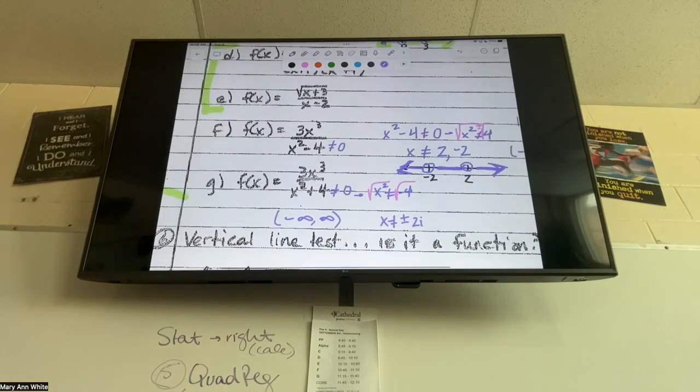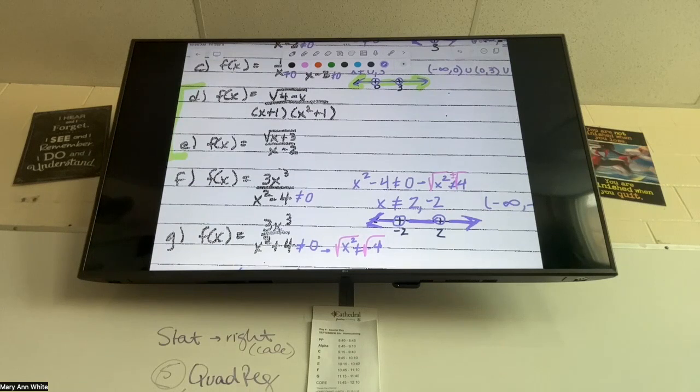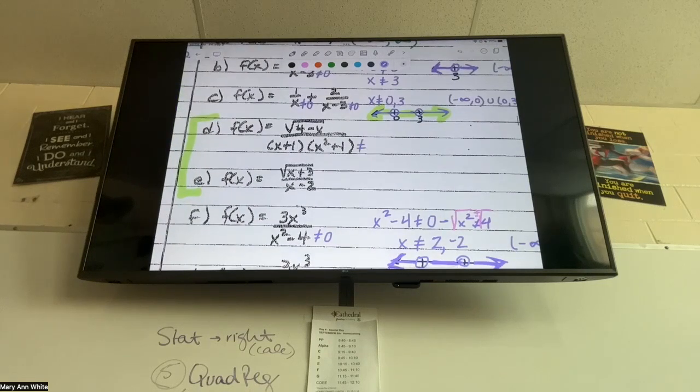Okay. Let's go back to those two that I skipped. They still have the denominators that we care about. So let's look at D. Let's do the same thing that we did. Let's do our denominators. Okay, so we cannot equal 0. I know that it looks like there's a lot going on there, but you can set each of those separately not equal to 0. So I'm going to set x plus 1 is not equal to 0, and I'll do x squared plus 1 is not equal to 0. What numbers are going to be not equal to 0? x cannot equal -1.